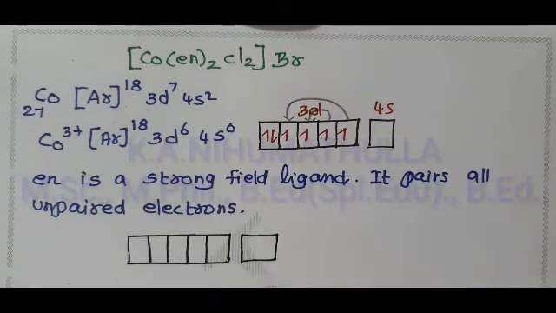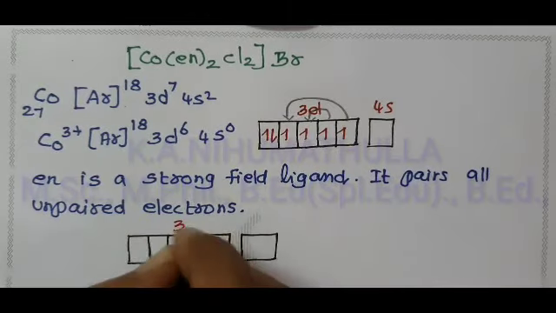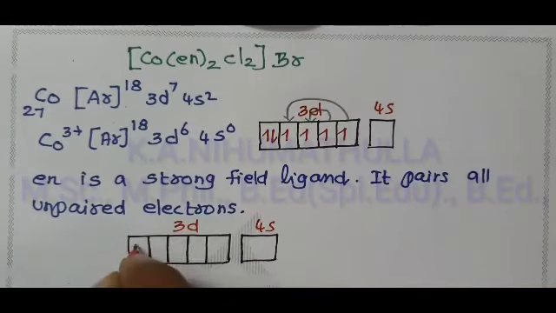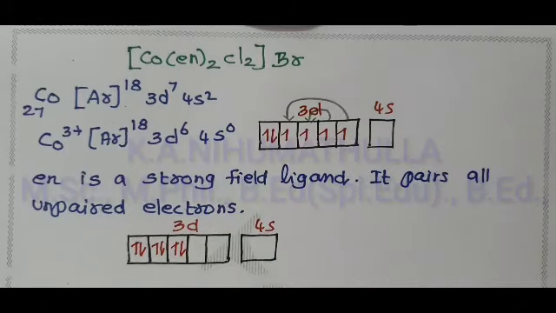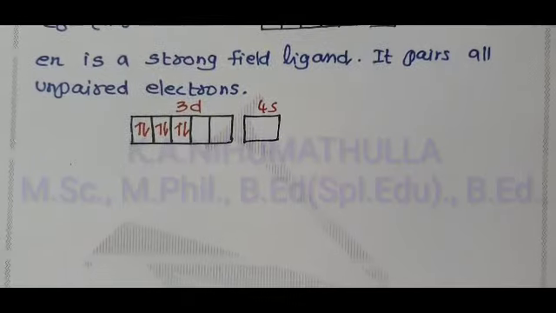Next one is 4s. This is 3d and that one is 4s. How many electrons after pairing? 2 electrons, 2 electrons, 2 electrons, totally 6 electrons. Vacant orbitals start from the 3d orbital.